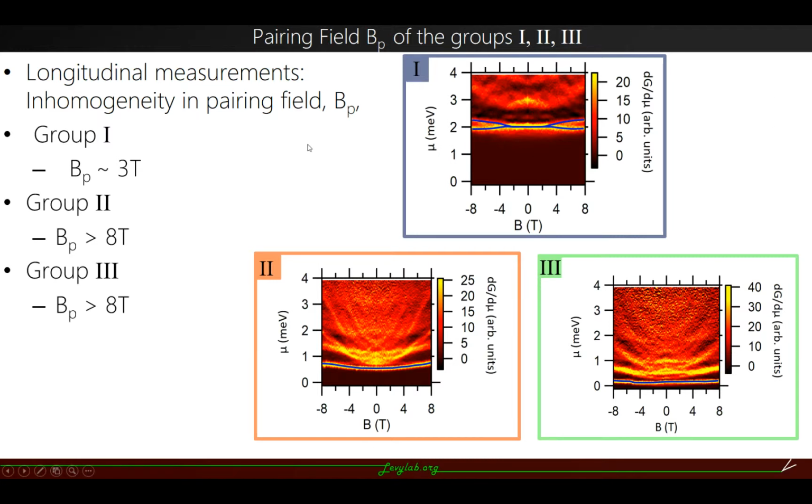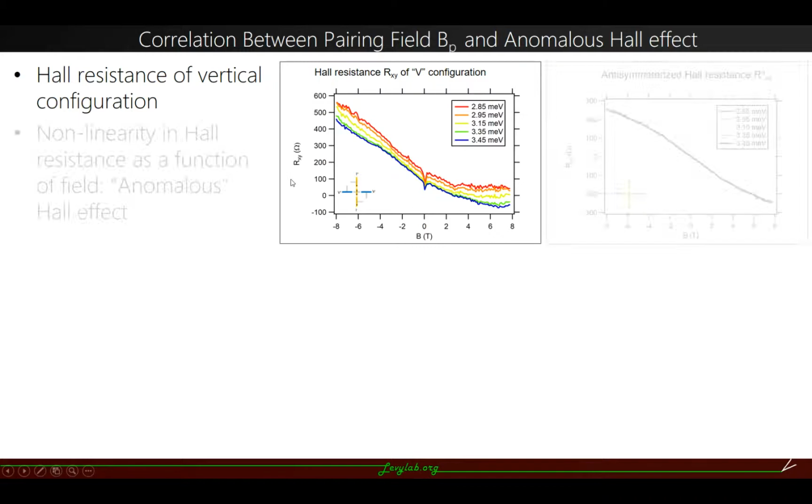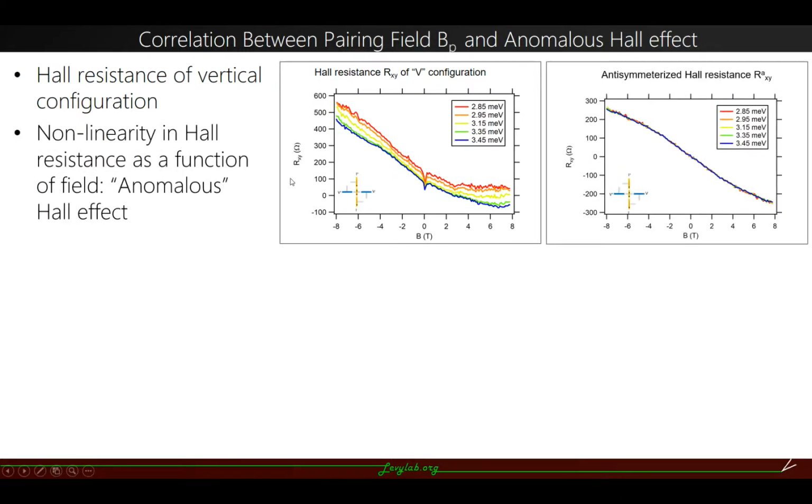Next, we wanted to see how the Hall measurements look. We took one particular configuration and looked at the Hall resistance, and initially it was not exactly anti-symmetric, and it had an intrinsic offset. That is because the longitudinal measurements can easily couple with the Hall measurements because of the nanocross geometry. So we anti-symmetrized it, and what we get is a beautiful nonlinear Hall effect.